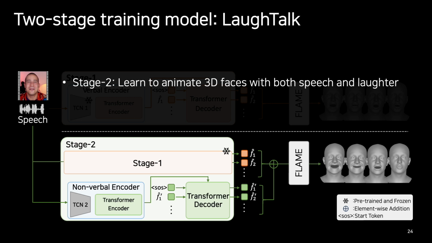After training the stage 1 model, we proceed to train the stage 2 model to animate 3D faces with both speech and laughter. Here, the pre-trained and frozen stage 1 model is embedded in the stage 2 model. Since the stage 1 model was trained to express verbal signals, the rest of the stage 2 model focuses on synthesizing the residual part of the audio, which is the nonverbal signal. Therefore, by merging the outputs of the stage 1 and the residual part with element-wise addition and fitting them to the FLAME model, we can generate a 3D talking head that simultaneously expresses both verbal and nonverbal signals.